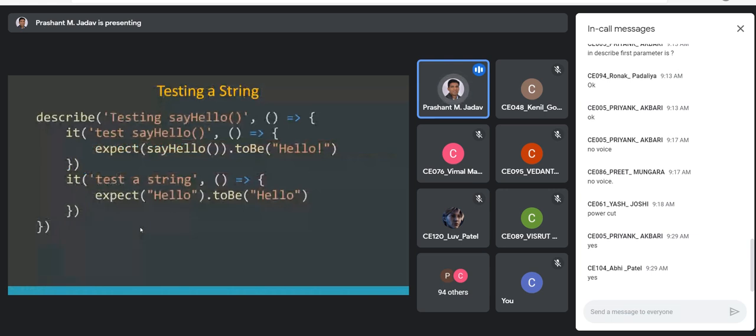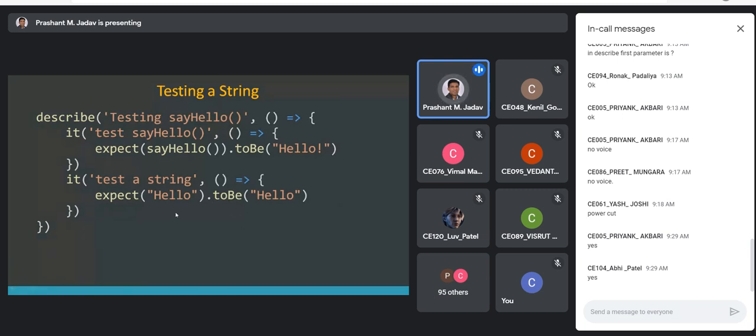Let's say in my test suite, I am adding 1 more test case. Something like this. You can compare hello with hello. So basically right now it is not checking any code, but just to show you that we can match a string with another string. Okay, testing a string. So expect hello to be hello. So basically this test case will pass.